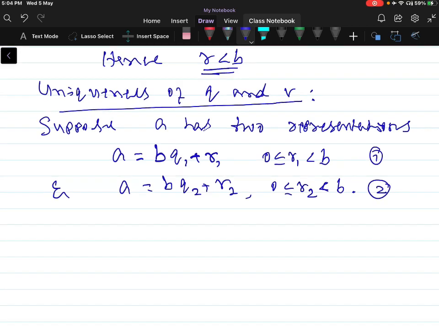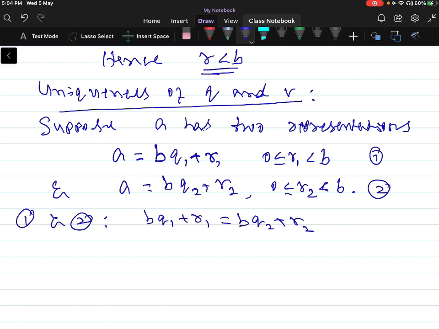We assumed that from equations 1 and 2, A has two different quotients and two different remainders. But we have to prove that Q1 and Q2 are the same and R1 and R2 are the same. So from equations 1 and 2, B into Q1 plus R1 is equal to B into Q2 plus R2.